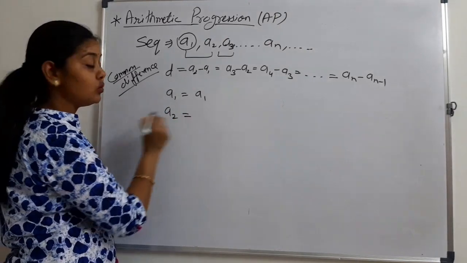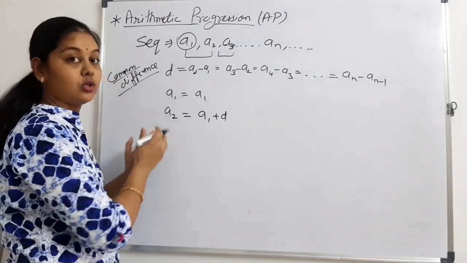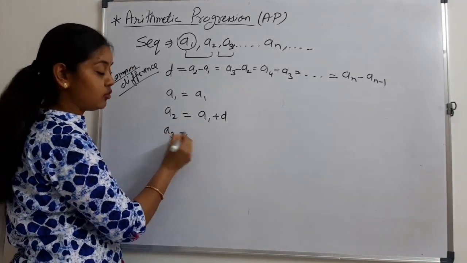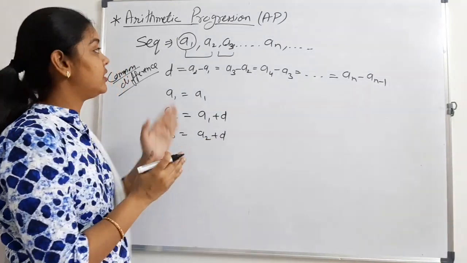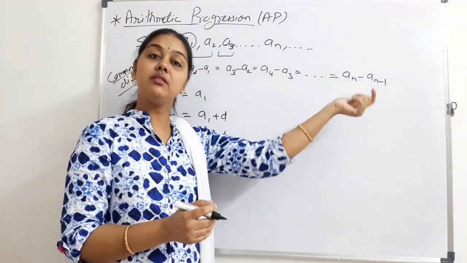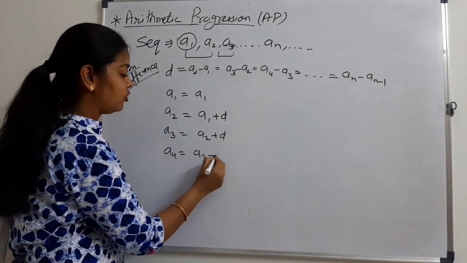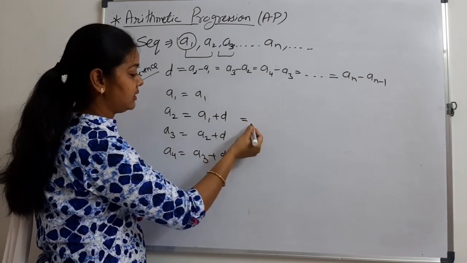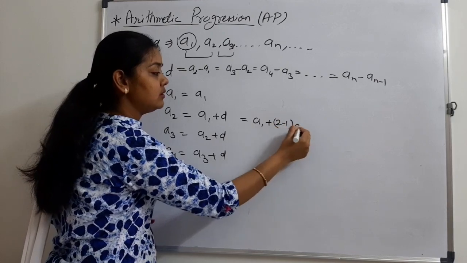How could we write A2? A2 means A1 plus D because the difference is the same. How could we write A3? That is A2 plus D. By adding something, we will get the next term. A4 means A3 plus D. I can write it here. That is A1 plus 2 minus 1 D.